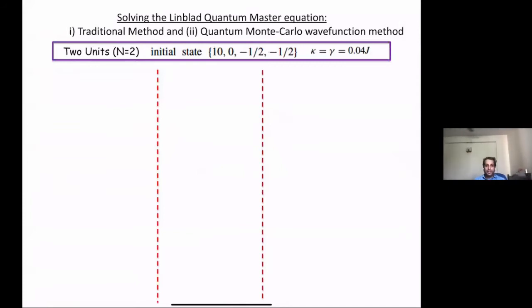Okay, so let me go to the results. This is the result for 2 units. Because you have 2 units, we start with the initial state where you have 10 bosons in the first cavity, 0 bosons in the second cavity, and both the spins in the first and the second are in the ground state. This is the kappa and gamma, which is all experimentally motivated. Now the question is, suppose I have 2 units and I have 10 bosons on the left unit. What would happen in time?